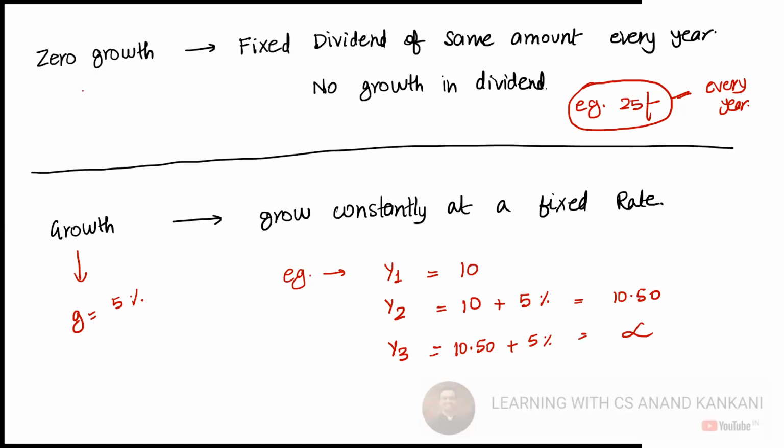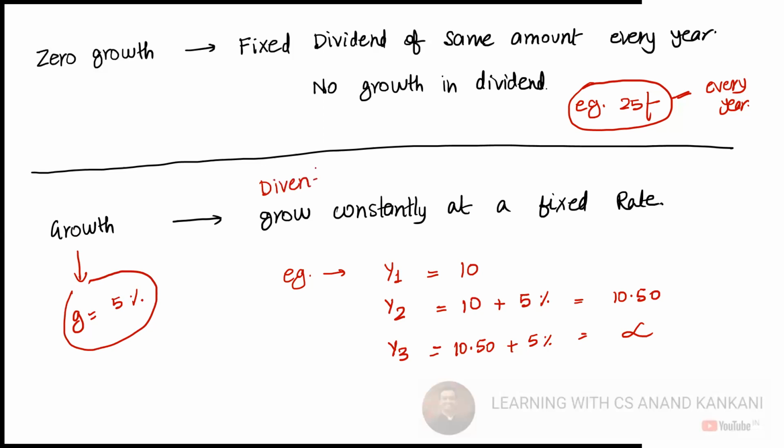So zero growth means the same dividend every year. And when I say there is a growth, the growth is at a constant rate, but the dividend amount keeps on increasing, right? So just keep this in mind. What grows constantly? The dividend.